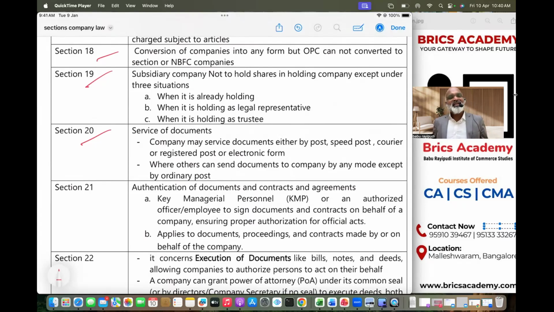But one small point. If a company wants to send letters, company can definitely use ordinary post as well. But if anybody wants to send any communication to company, they cannot use ordinary post. They will have to use either registered post or speed post or courier. That means indirectly, if someone wants to send any communication to company, there should be an acknowledgement of receipt of such communication. But company has the option to send ordinary post also if it wants to. That is section 20, serving of documents.